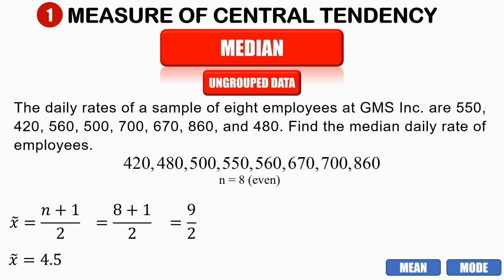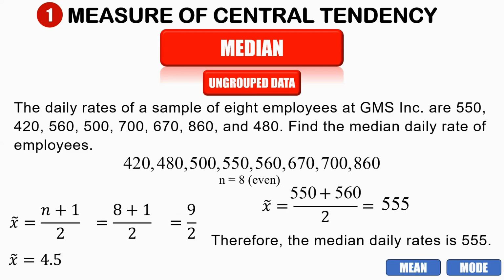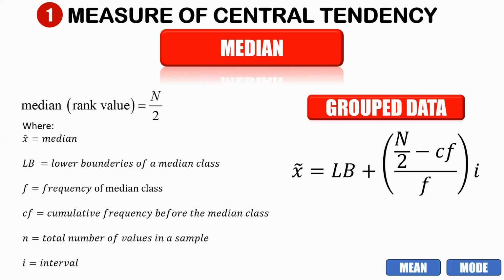Okay, so to get the average of our 2 middle ranks, that is 550 plus 560 divided by 2, that is equal to 555. So therefore, the median daily rate is equal to 555. Okay, so now let us take a look at grouped data for getting the median.